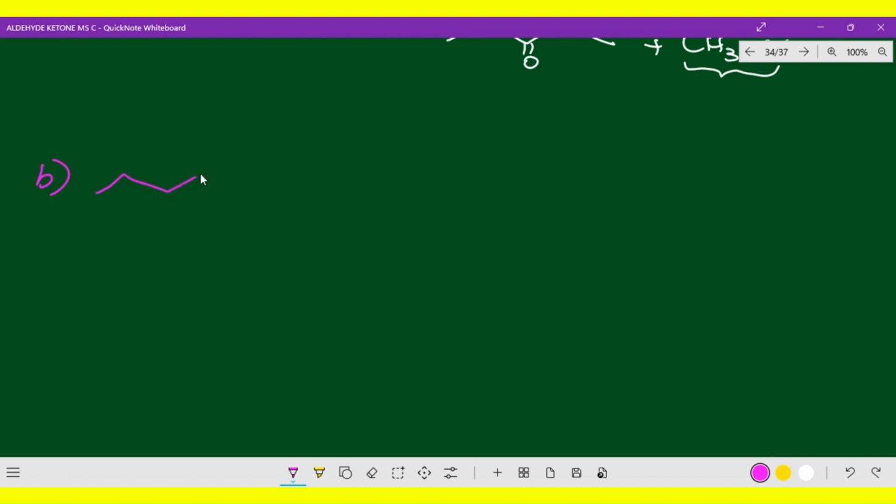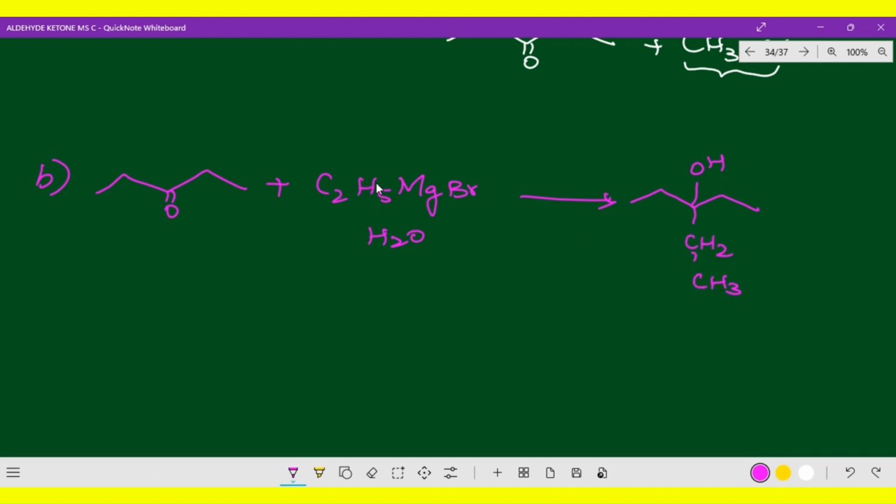Now this is combined with C2H5MgBr, along with water hydrolysis, so you will be getting a tertiary alcohol. At this point only you will be getting the tertiary alcohol. Here OH, here CH2CH3. I just mentioned CH2CH3, here C2H5 also you can write. So this is compound A, and this is compound B. You are getting a tertiary alcohol.